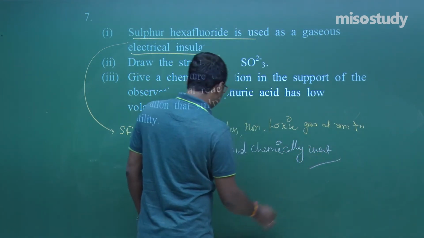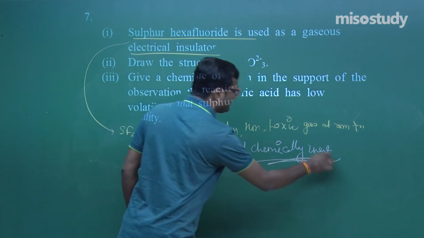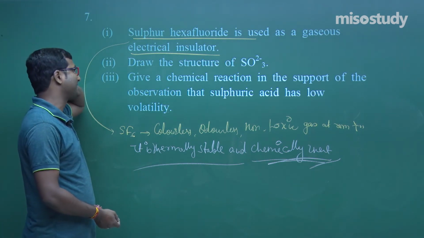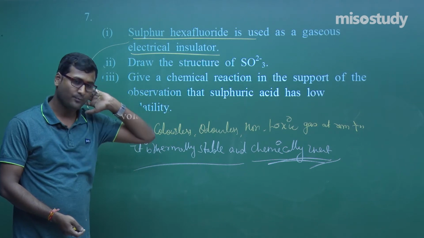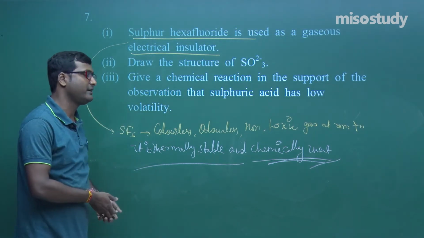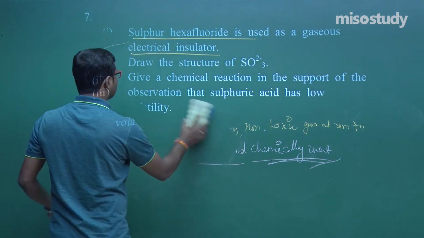Clear to you? Due to its high thermal stability and chemical inertness, it is used as a gaseous electrical insulator. Clear to you? It is used as a gaseous electrical insulator. Clear, my friend? Now let's move to the next question.